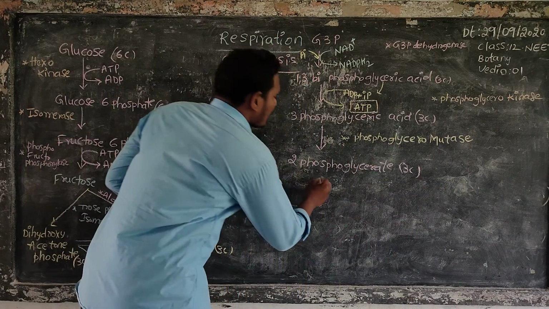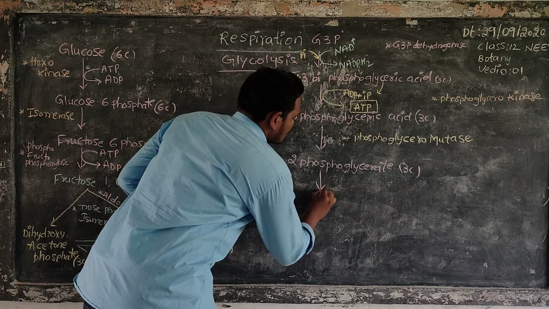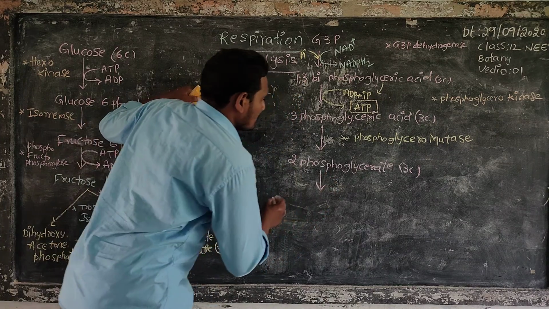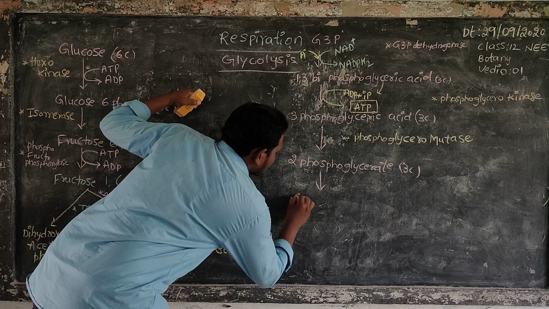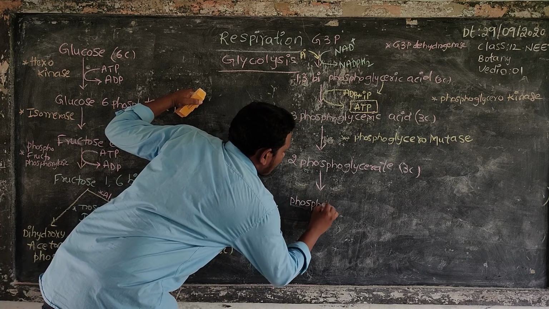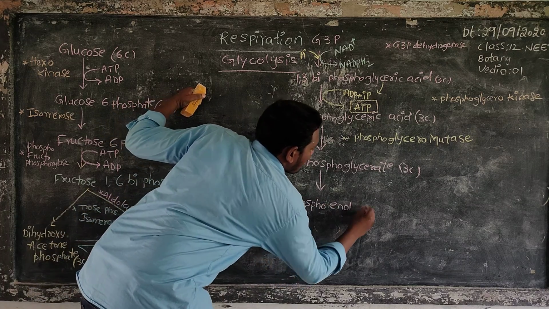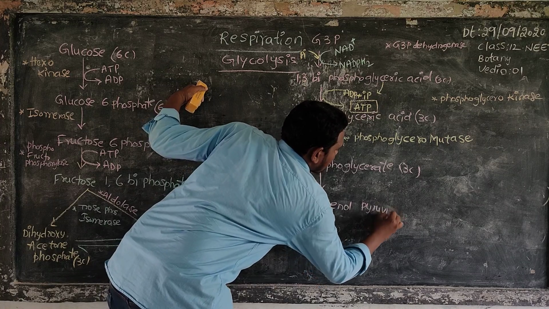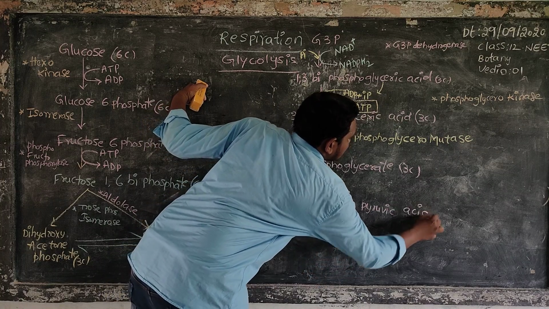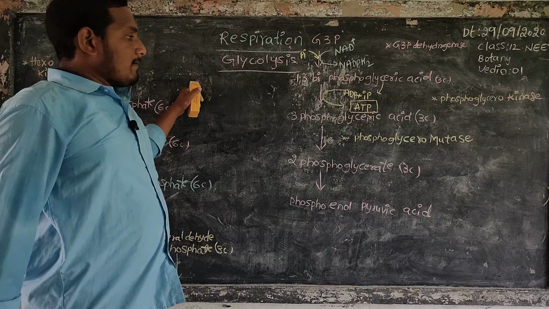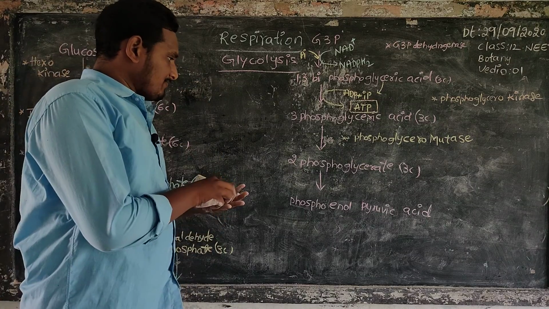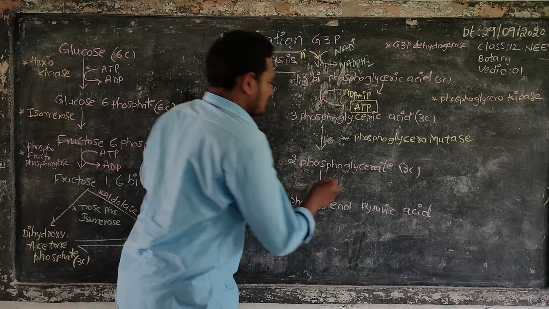Next, 2-phosphoglycerate changes into phosphoenol pyruvic acid by the help of the enzyme enolase.